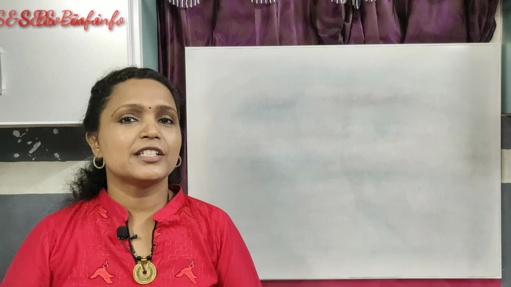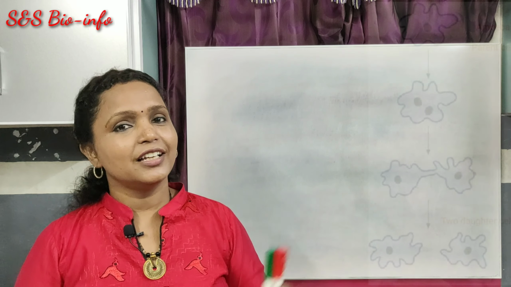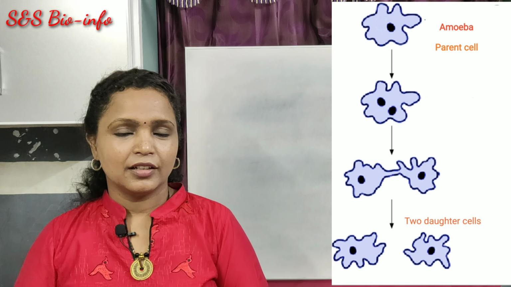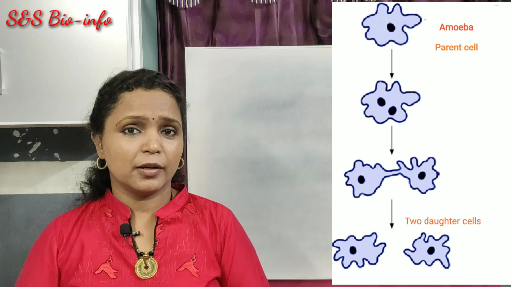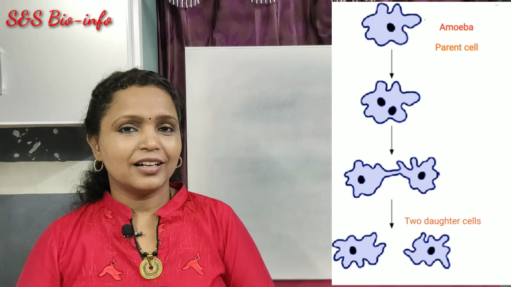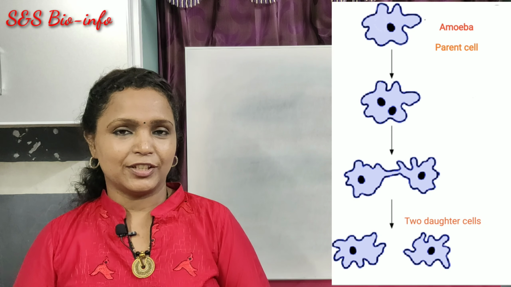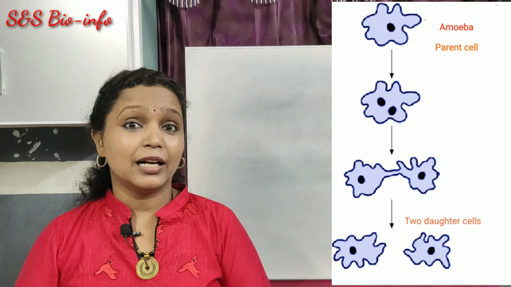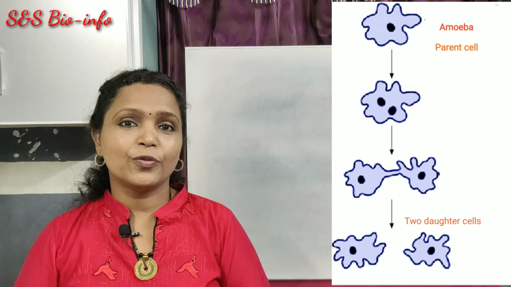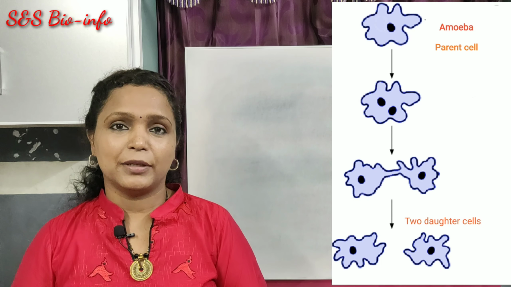First of all, you observe the diagrammatic representation of the reproduction in amoeba. Did you all observe the diagram? How does amoeba reproduce? Amoeba reproduce by binary fission or cell division. Okay, then the single parental amoeba cell divides to form two daughter amoebae. So that is reproduction in amoeba.